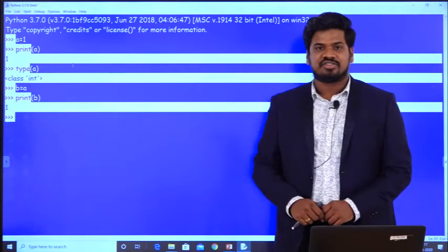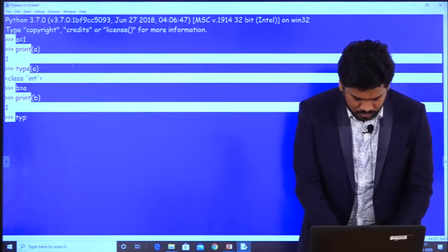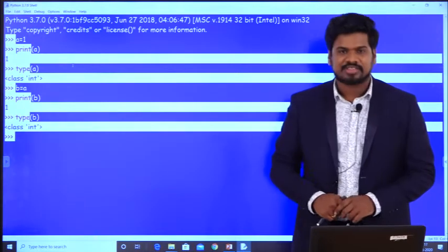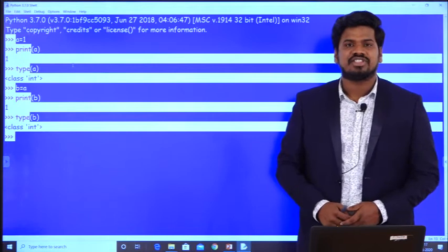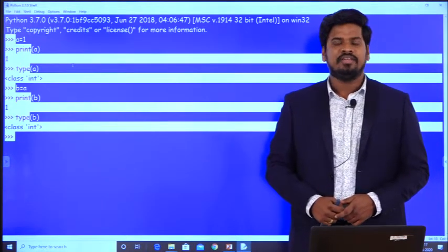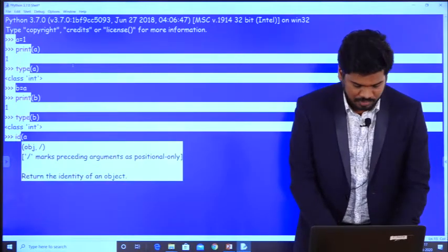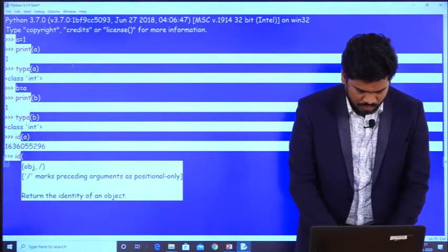So the answer is 1, and I want to know the type of b. The type of b is class of int, and I want to know the address locations of the a variable and the b variable. For that, the function I have to use is id of a and id of b.